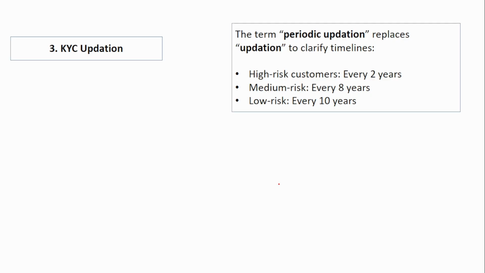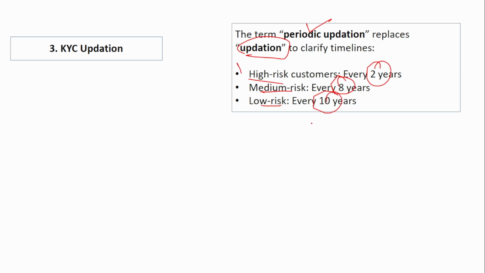Next is KYC updation. If you see, the term periodic updation replaces updation. Previously the word updation was there in the KYC master circular. Now it has been replaced with periodic updation. So you have to know the timeline of this updation. A customer who is classified as high risk has to update their KYC every 2 years. That means every 2 years the customer has to provide their latest details, like Aadhaar or PAN, whatever is the latest, to the bank. Next, medium risk every 8 years and low risk every 10 years.